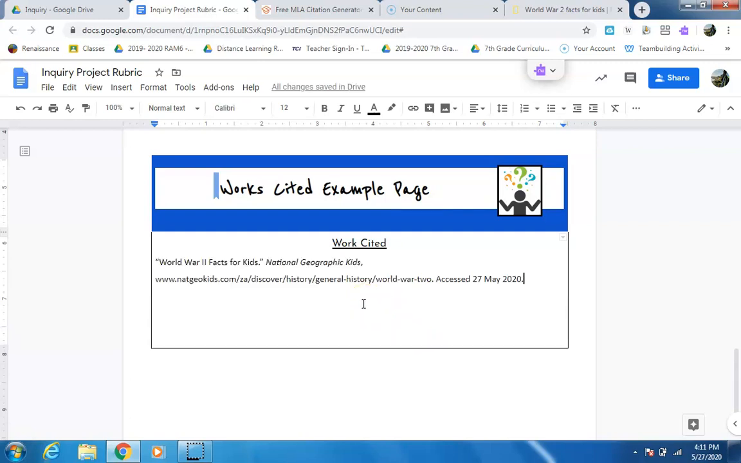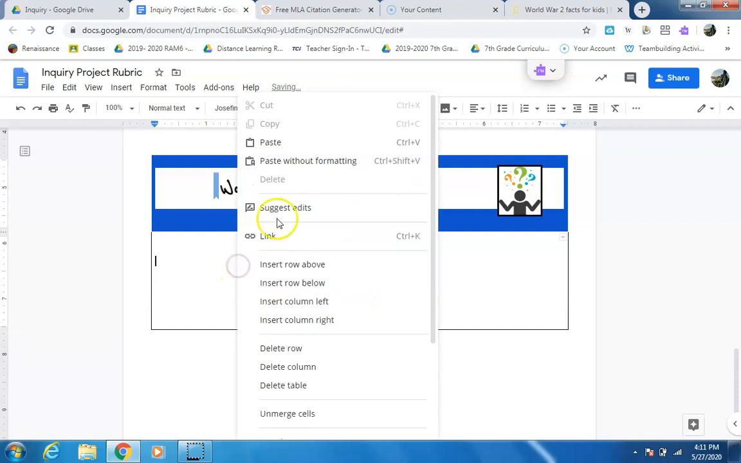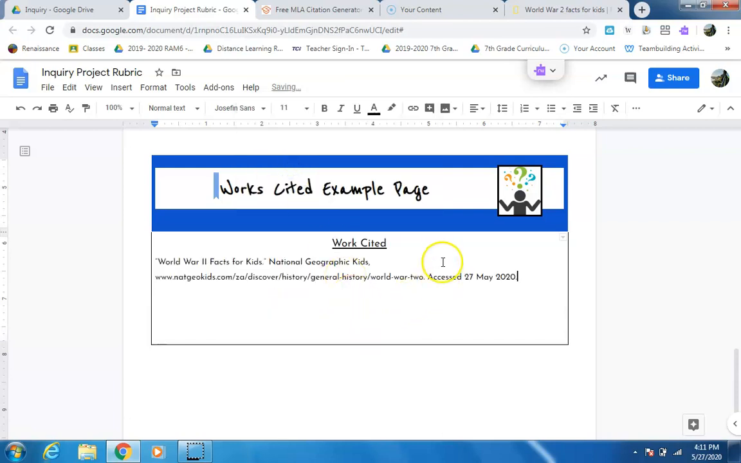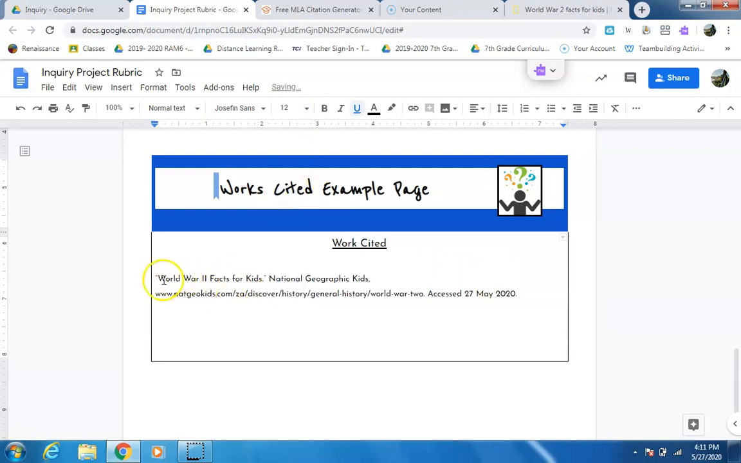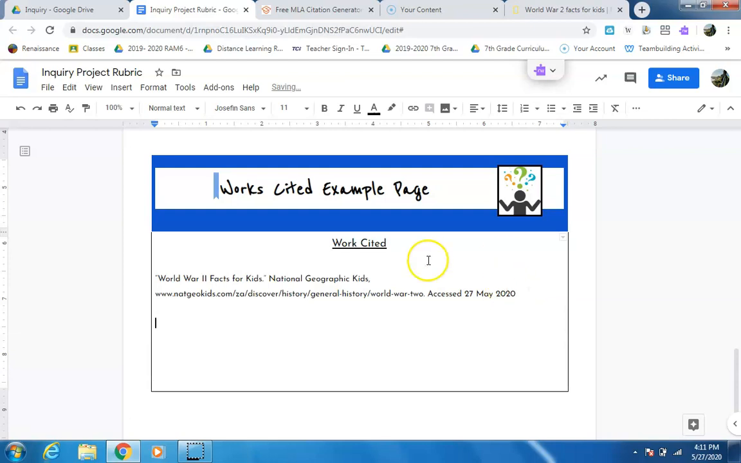Paste it in. Actually, I don't like that. Without formatting. Hey, that looks a little better. And there is our first website where we took information and we're giving them credit. The fact that they gave us this information is now safe and secure, meaning we won't get in trouble for plagiarizing or stealing ideas or facts.